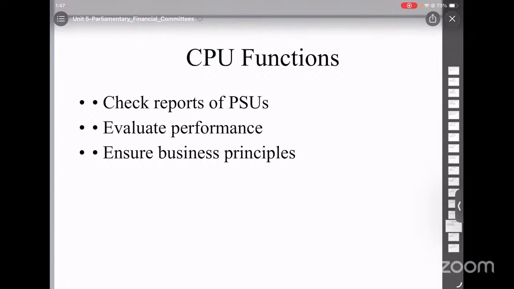It also ensures proper management, profitability, and efficiency.